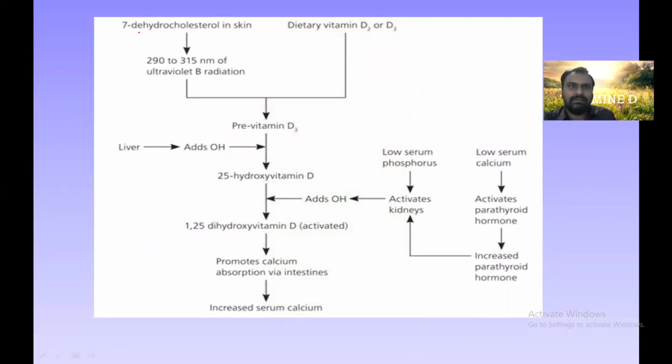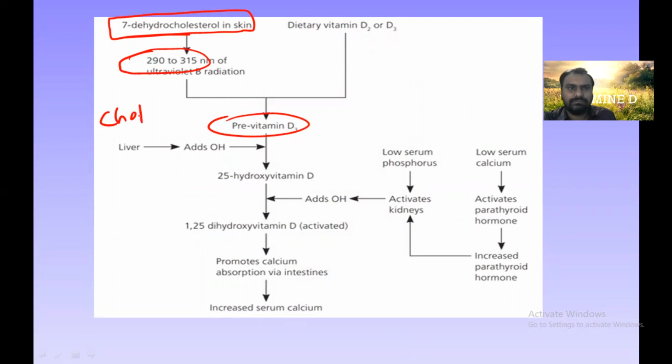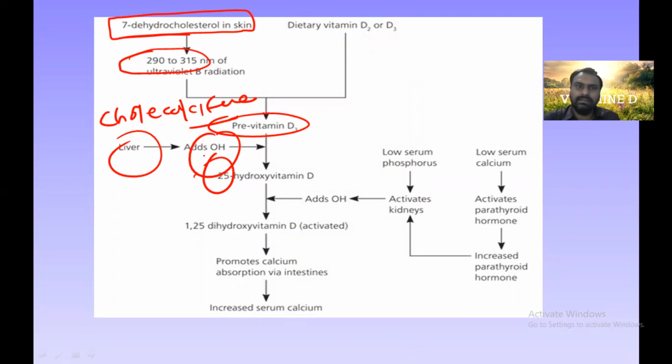So again I revise: from the sunlight, 7-dehydrocholesterol, with the help of UV light of 290 to 350 nanometer, is converted to cholecalciferol. Then in the liver, one hydroxyl group is added at the 25 position. There is a confusion about whether this happens at the liver or at the kidney. Remember, 25 hydroxylation at the liver, 1 hydroxylation at the kidney. So first is 25 hydroxylation, then at the level of the kidney, 1 hydroxyl group is added.